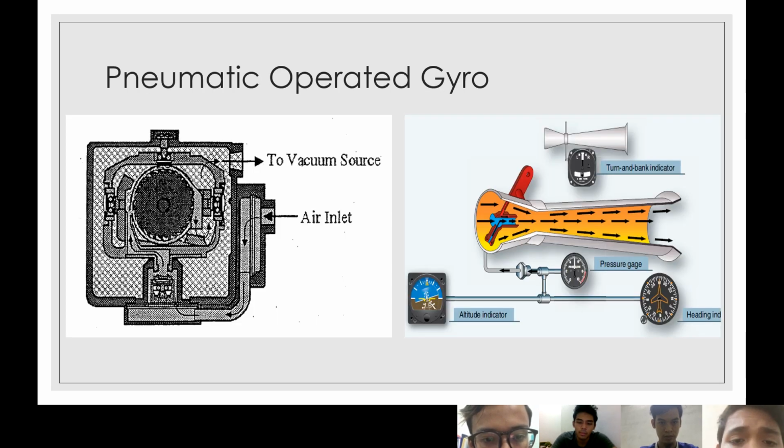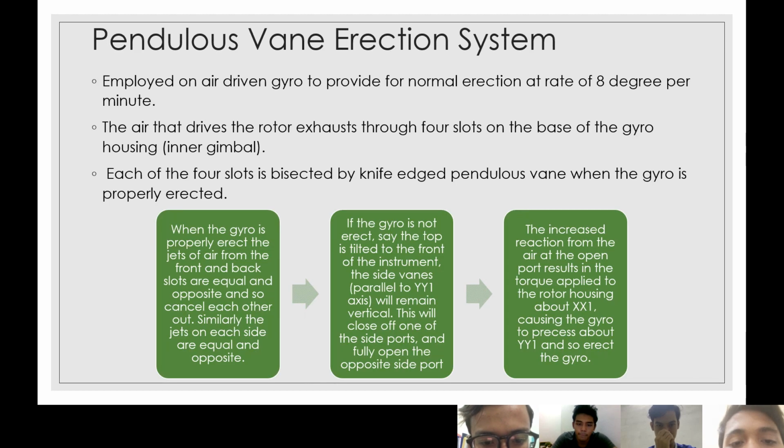And then this is a picture or example of a pneumatic gyro. You can see the vacuum and the air inlet in the picture. So the next one, the pendulous vane erection system.